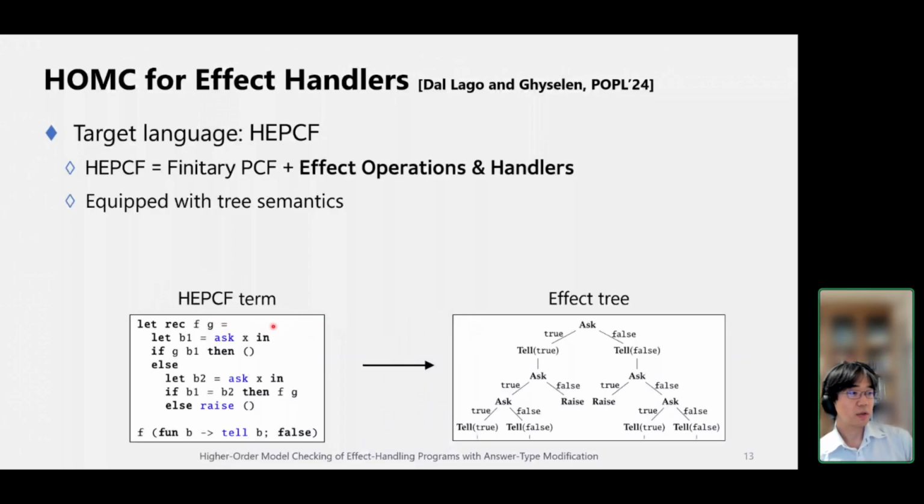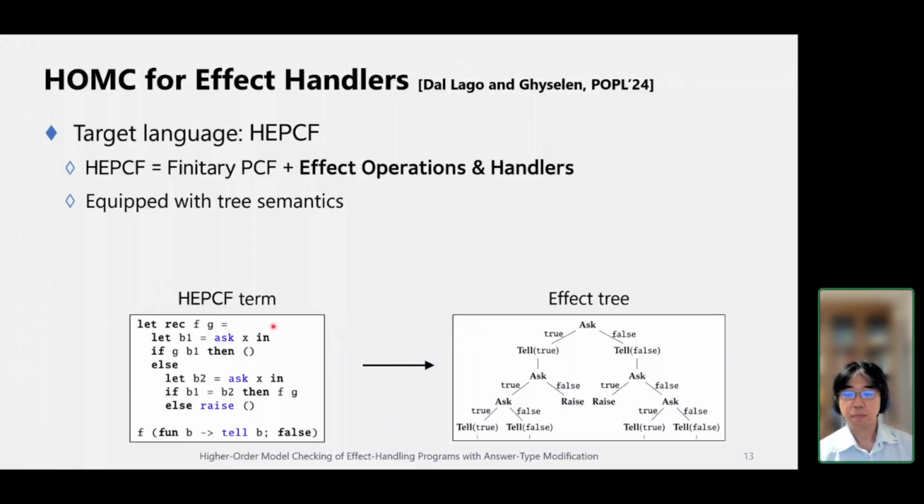Okay, and using this tree semantics, we can formulate the higher-order model checking for effect handlers. In the model checking, first we generate the effect trees from the given programs. Then we check that the generated tree satisfies given desired properties.